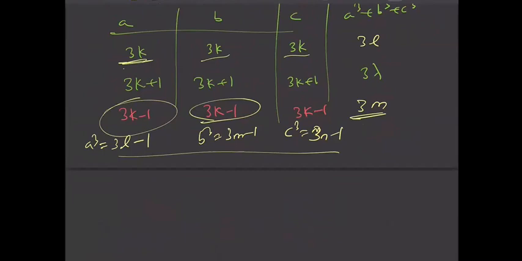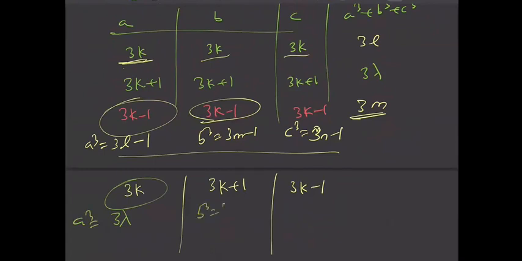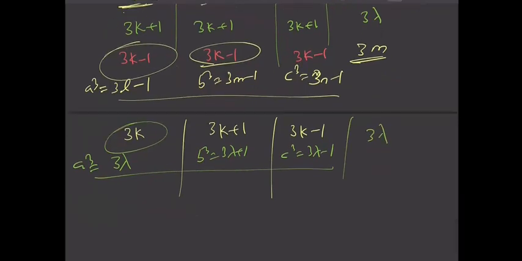Say if you take different, like if you take a as form 3k, b as of the form 3k plus 1, and c of the form 3k minus 1, then also it is possible. Because a cube will be of the form 3 lambda, b cube will be of the form some 3 lambda plus 1, and c cube is 3 lambda minus 1. And if you add this, plus and minus 1 will get cancelled, and you will get again a 3 multiple only. Yes. So this is also a possible case.